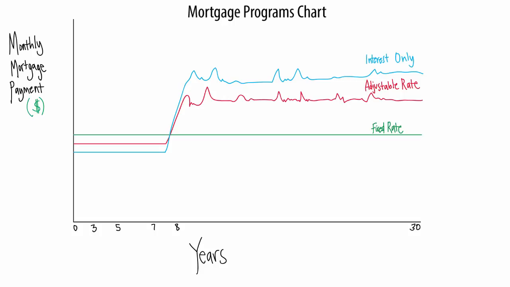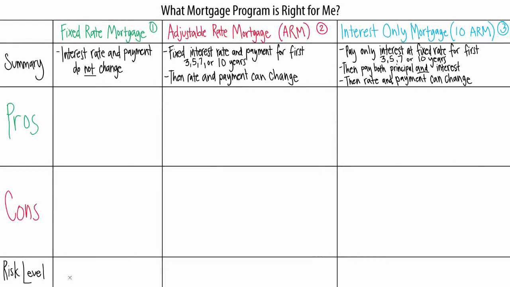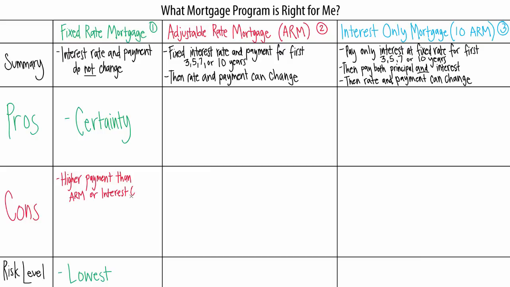Although this chart only represents an example of one potential outcome of the three types of mortgages, it does a good job of framing the positives and negatives of these programs. Our fixed rate mortgage represents the lowest risk option because our interest rate and mortgage payment never change. So the biggest pro of a fixed rate mortgage is certainty. The con of a fixed rate mortgage is that our mortgage payment may be higher than an ARM or interest-only mortgage for certain periods of time.